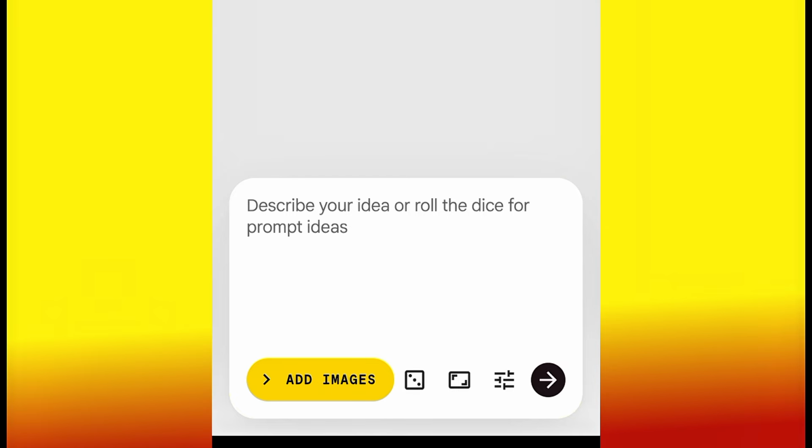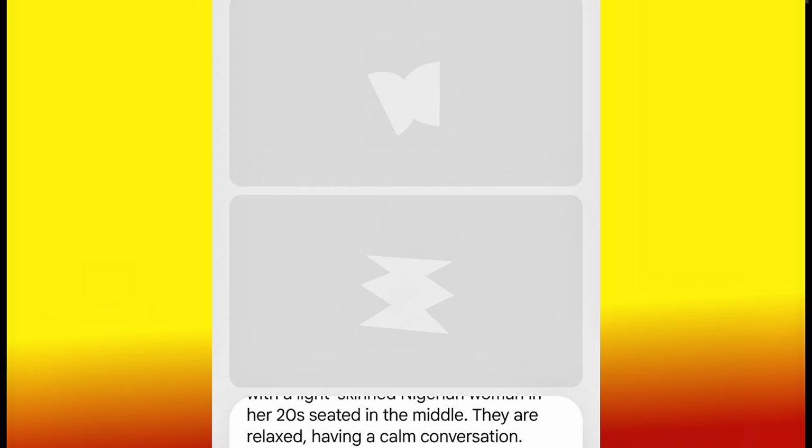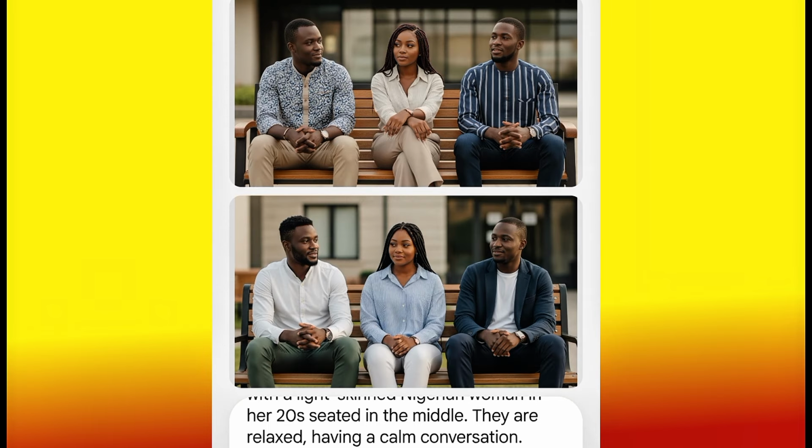Like I said, I have my prompt already. I got my prompt from ChatGPT, and I'm going to be showing you how I was able to get the prompt. First we are here because we want to just generate our image that we are going to use to convert to video. Go ahead and paste your prompt. So this is my first prompt. Hit OK. As you can see, the image is very okay.